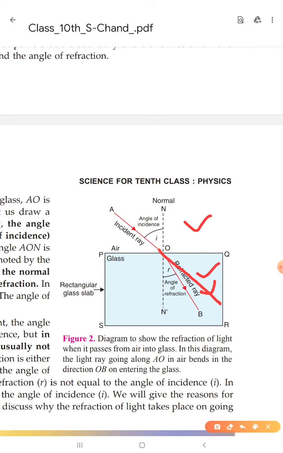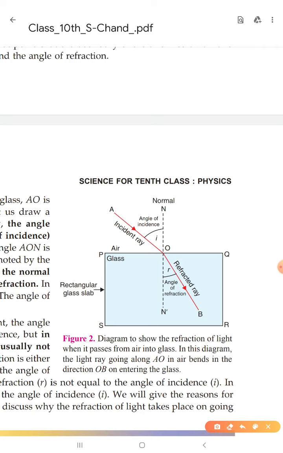But because of this glass medium, or this denser medium, the light gets refracted, and the refracted light ray moves towards the normal. So when a light ray moves from rarer medium to denser medium, dear students, then it comes close to the normal. This is an important point.